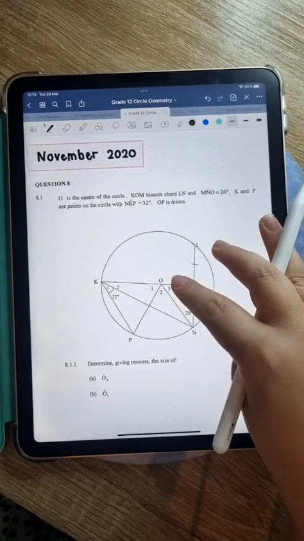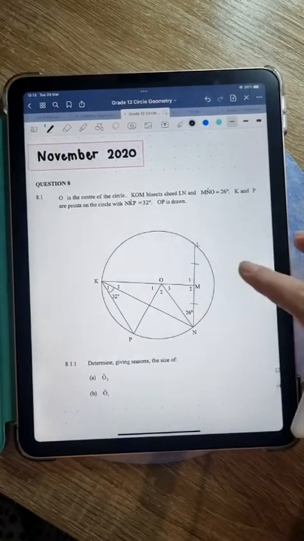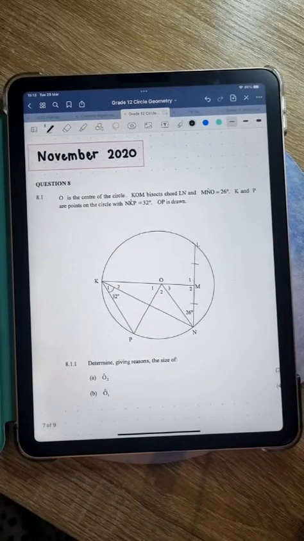Okay, November 2020. Let's take a look. Question 8. Now, guys, also what I've noticed is that usually with these circle geometry questions, the first question is usually just a number question, right? So a question that works with numbers only. And then the next question is usually one with variables. And they often have those like prove that this is a cyclic quad, prove that this is a tangent, those types of questions in the second part.